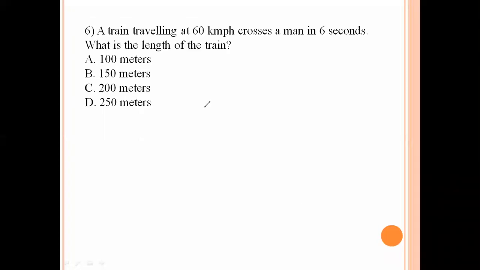Next, a train traveling at 60 km per hour crosses a man in 6 seconds. What is the length of the train? Distance equals the length of the train whenever the train crosses a man. So length of train equals speed into time. 60 km per hour converted to meters per second is 5 by 18 into 6. 6 threes are 18, so 20 into 5 is 100. 100 meters is the right answer. Option A.